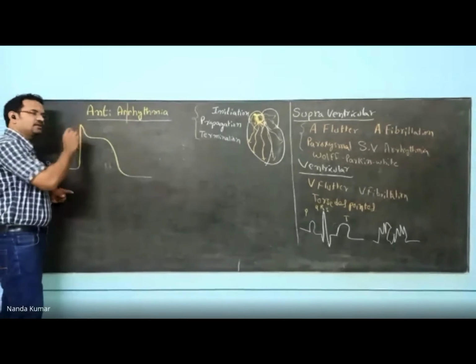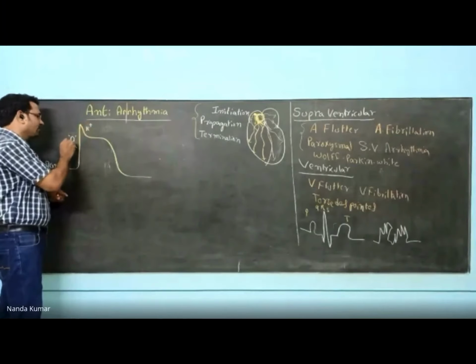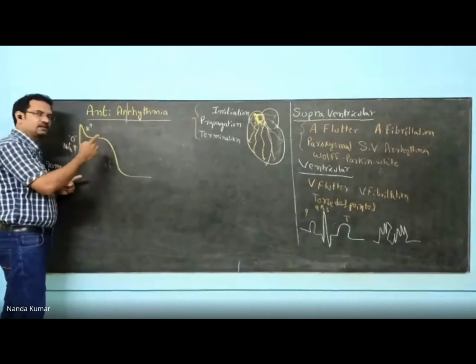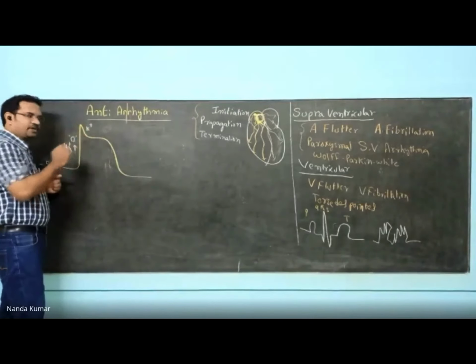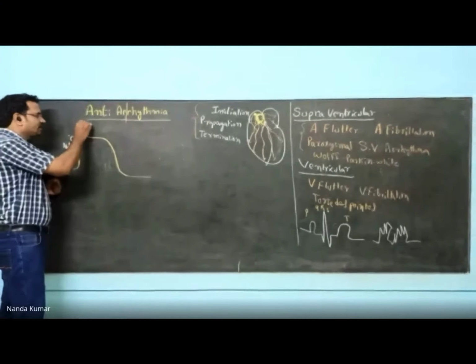Now, at this junction, the sodium channel closes, but the potassium channel is open. Because the potassium channel is open, potassium will be going out of the cell. Potassium leak occurs, and because positive charge is going out, the potential falls. This phase is phase 1. In phase 2,